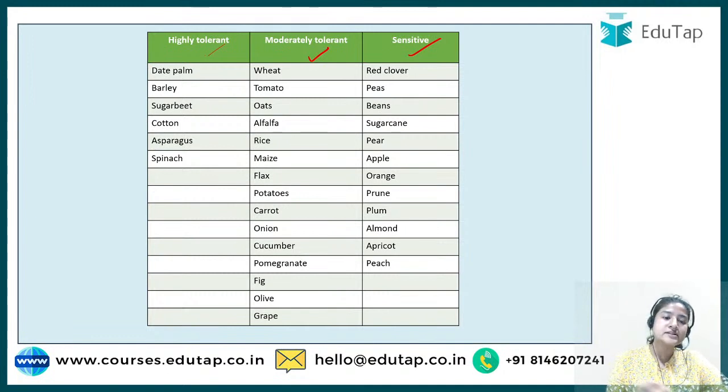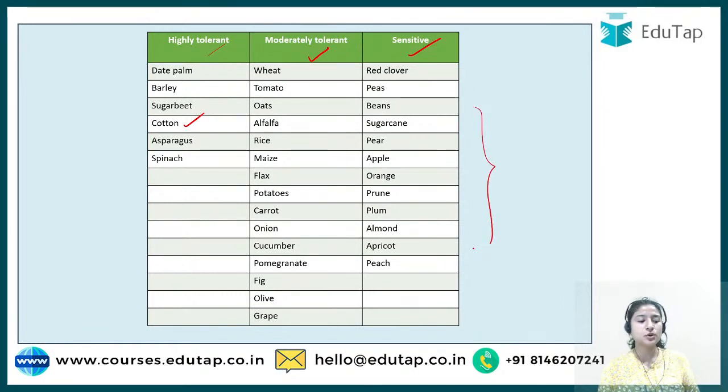Here is the category of cotton that was asked in the question, and the rest of the options that were asked were all from the salt sensitive category. This particular table you can find in the PDF, and you can get the PDF from our Telegram channel, the link to which is given in the description box. I hope this is clear, because I cannot recite everything, right? So you have to take the PDF or a screenshot or pause the video, whatever you like.